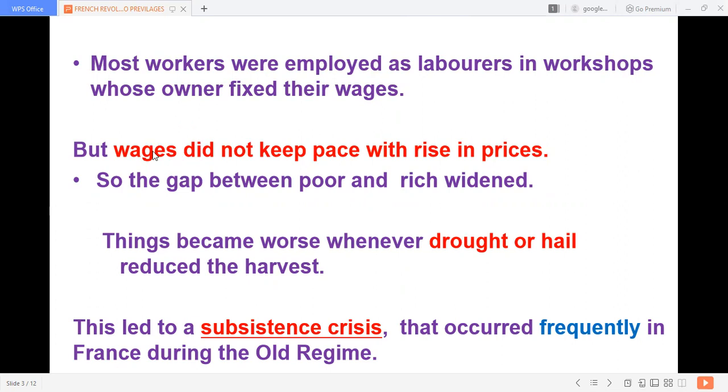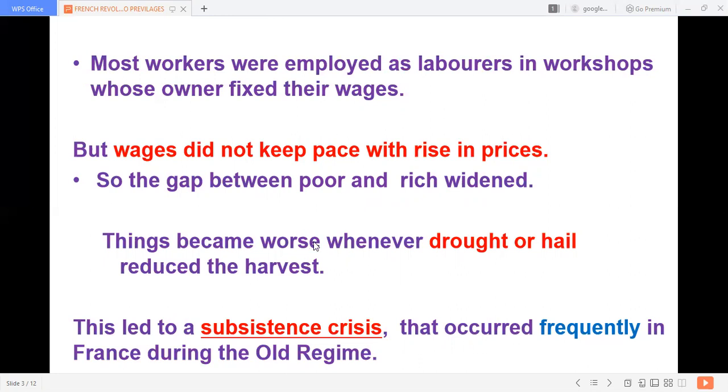These wages were not sufficient to buy high-priced bread and food grains. This widened the gap between the poor and the rich.